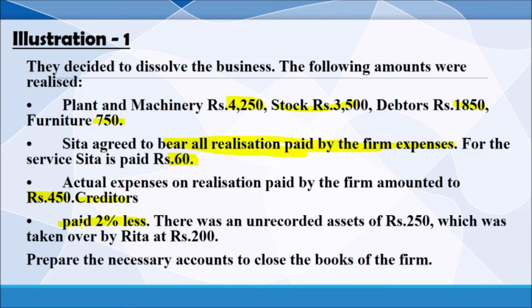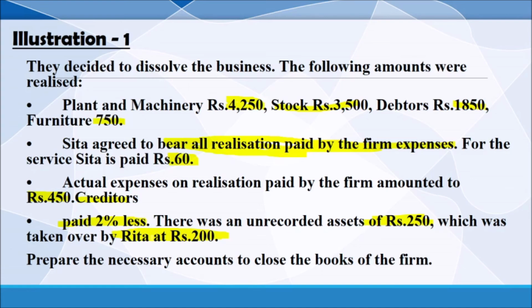So less 2%, it is the realized value. There was an unrecorded asset 250. We have to realize that, which was taken over by Rida. Rida taken over the asset, when we have to write by Rida's capital 200. So we have to prepare the accounts to close the business of the firm.